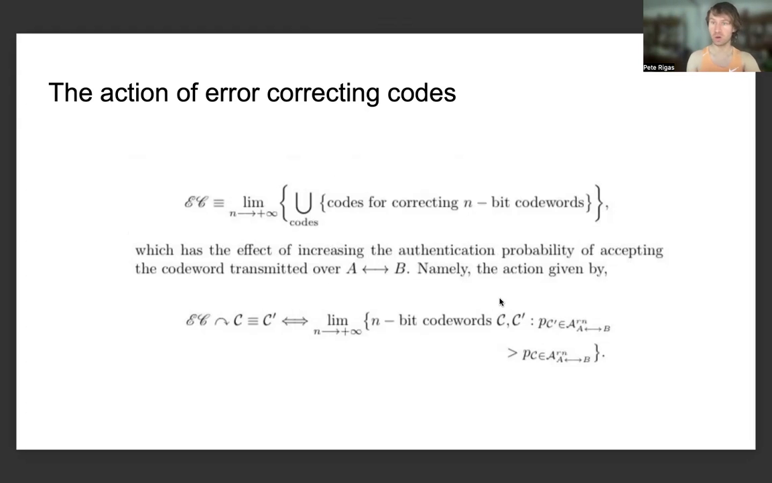Namely, the action of the error correcting codes lying within the suitable class is given by the fact that if we take some code word C, the error correcting code can act on this code word to produce another new code word C prime if and only if the limit as the number of bits tends to infinity of the n-bit code words C and C prime implies that C prime, namely the new code word that one obtains after applying the error correcting code to the original code word, has a higher probability of belonging to the authenticated set of messages over Alice and Bob's quantum channel in comparison to before we performed the error correcting code, which corresponds to the lower bound for the probability that C prime belongs to the authenticated set, with instead just the probability that C belongs to the authenticated set.